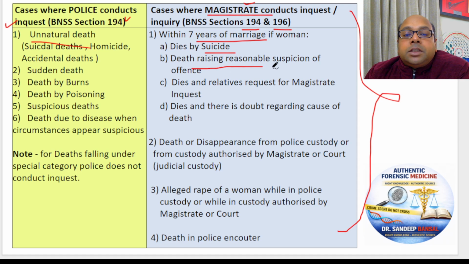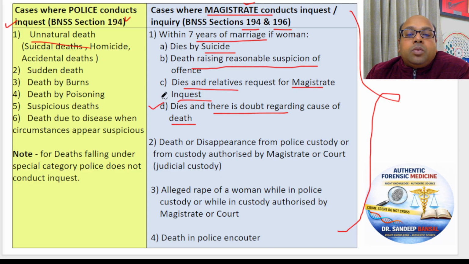If there is any suspicion of foul play, the death of a married woman has occurred within 7 years of marriage and there is any suspicion that she has died due to some offence, it will be a magistrate inquest. If the relatives of the lady who has died, the mother, the father, the brother or sister, any relative, request the magistrate for inquest, it will be a magistrate inquest. And if there is any doubt regarding the cause of death, it will be a magistrate inquest.